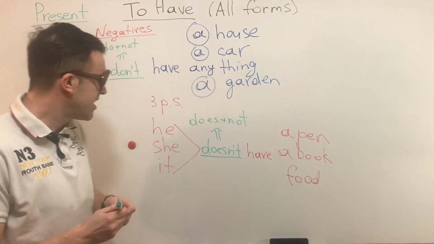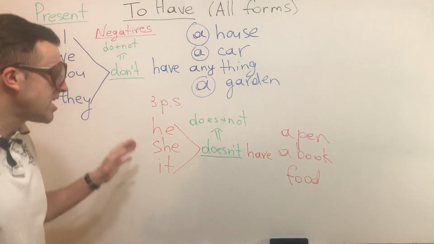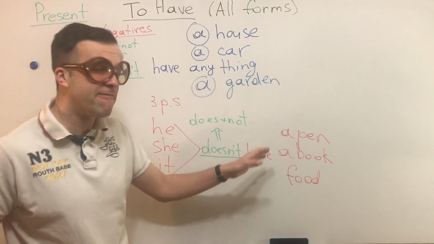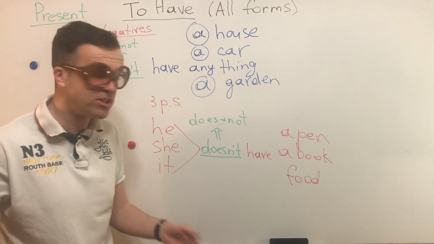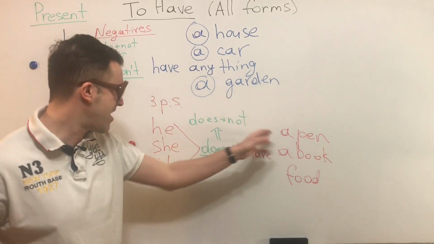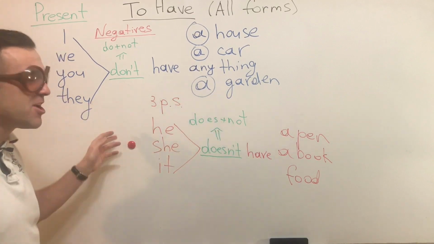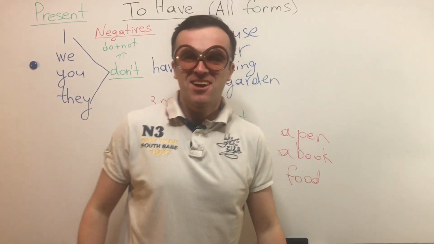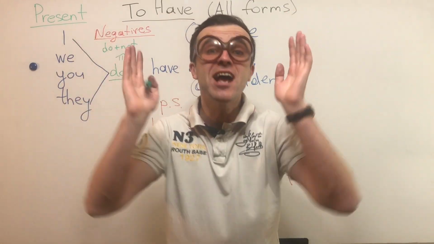So let's say he doesn't have a pen. She doesn't have a book. So he doesn't have food. Alright? So let's do it quicker. He doesn't have a pen. She doesn't have a book. He doesn't have food. And he doesn't have anything. Okay? Alright, so let's move on to some questions.